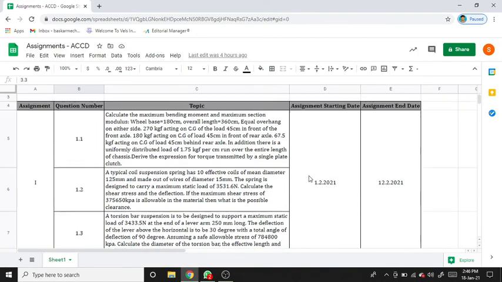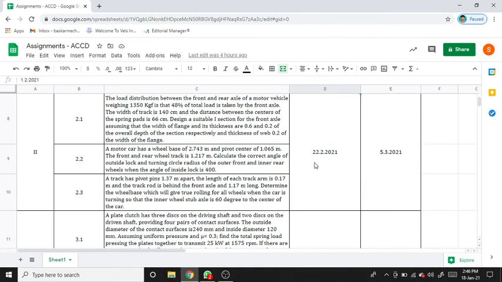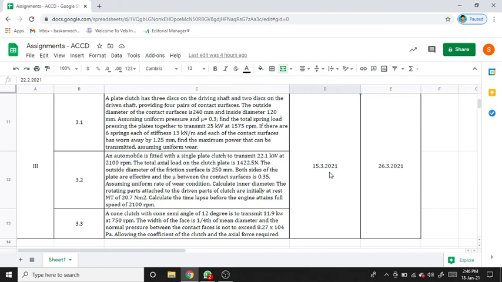The first assignment announcing date is February 1st, and the last date to submit is February 12. Similarly, assignment 2 is going to start on February 22 and needs to be submitted on March 5th. Then assignment 3 will start on March 15th and needs to be submitted on March 26th. Thank you.